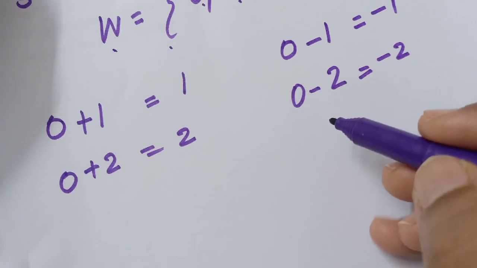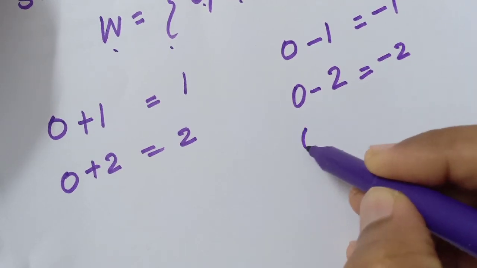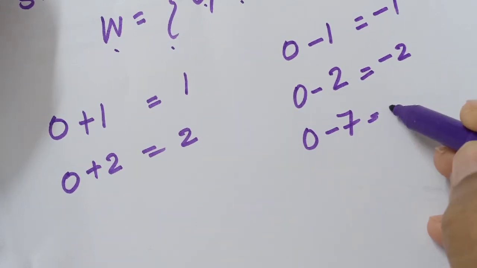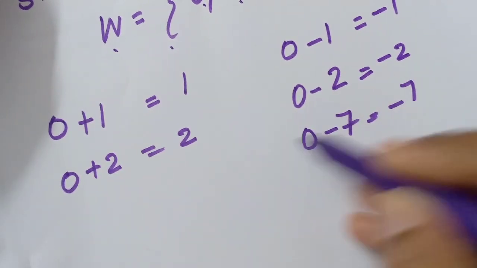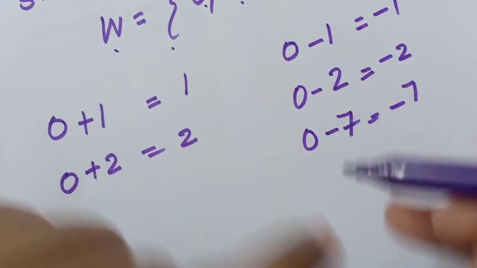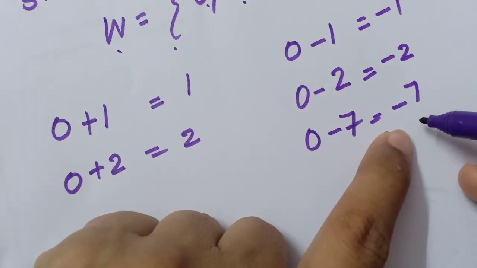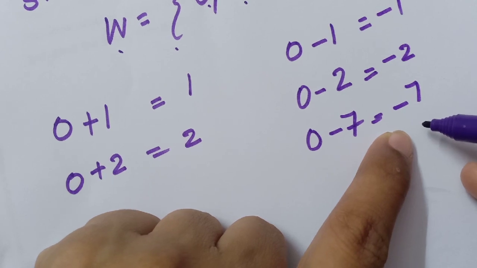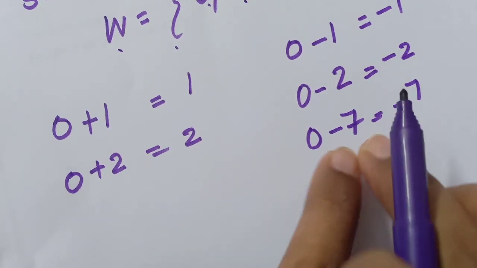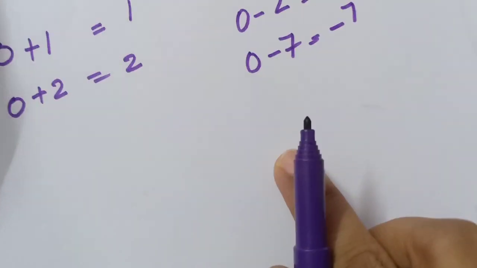So, -7 degrees Celsius means 7 less than 0. That only we will represent by -7. Did you understand? 7 degrees less than 0.